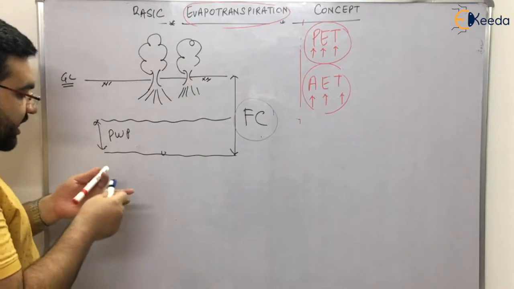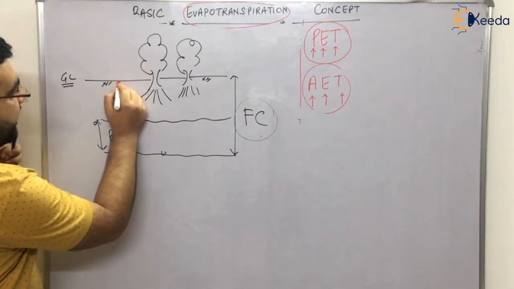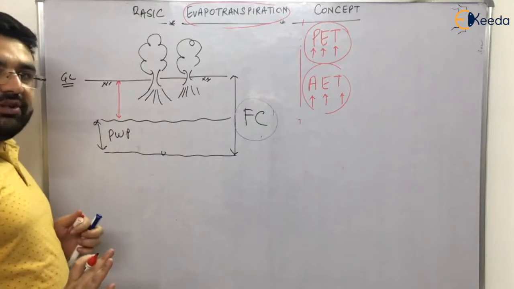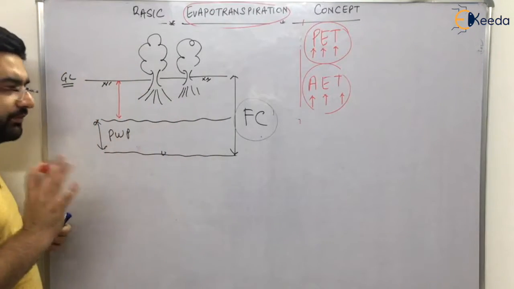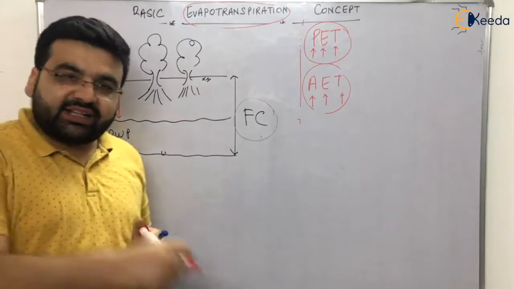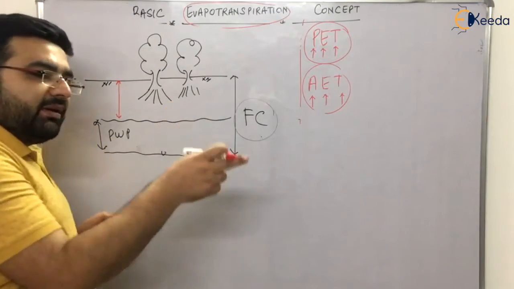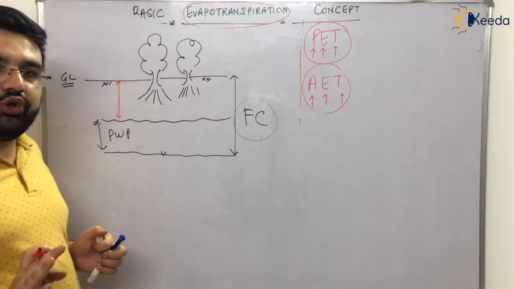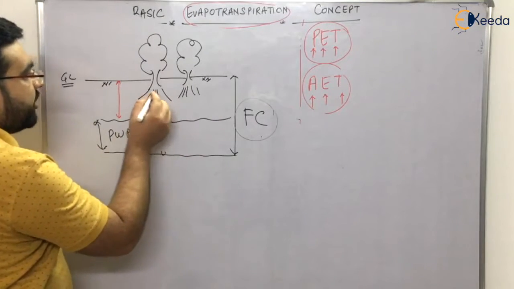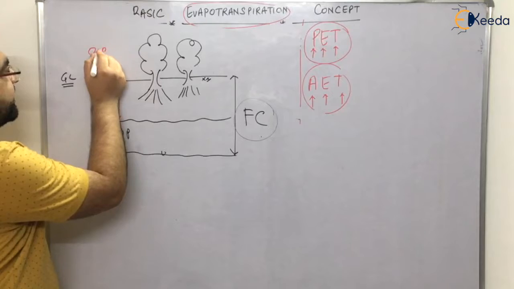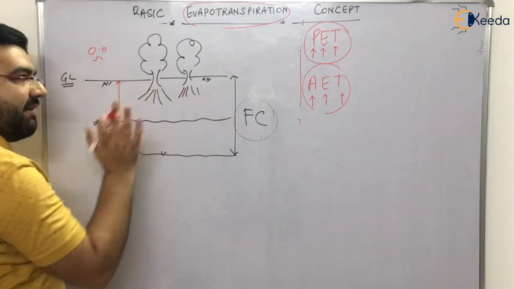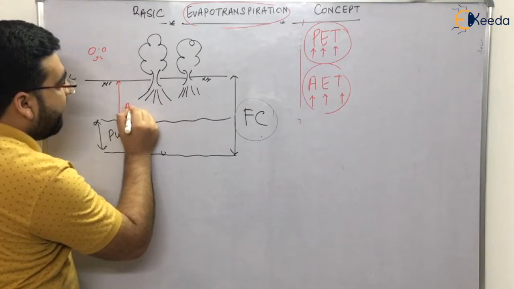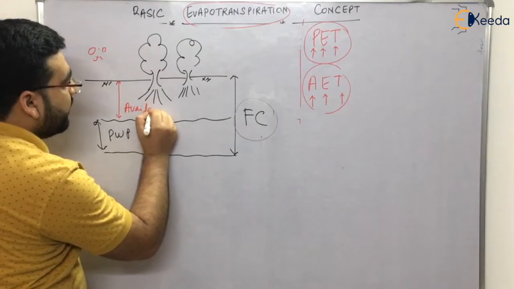It means that only this water is available for plants. If the water level reaches up to here, they will not be able to collect that water. Some water will still be there, but that is the hygroscopic water, which is of no use for plants, right? So plants can only absorb water which is between voids. Clear? Only this much of water is available to plants, so this is known as the available moisture content.